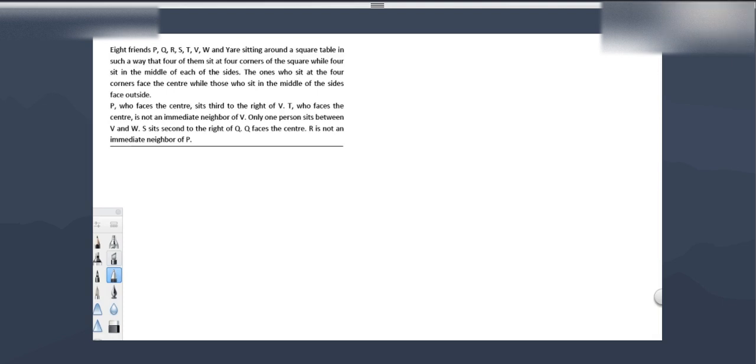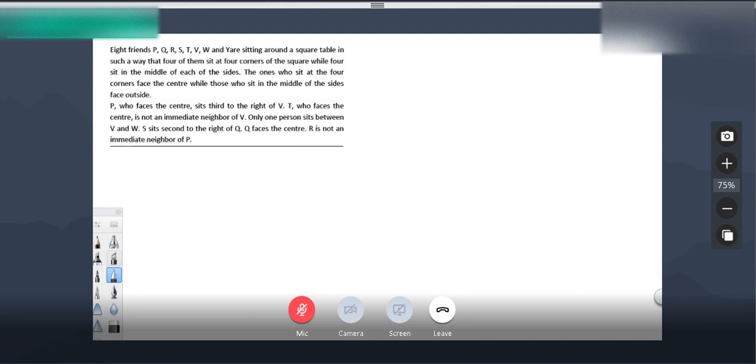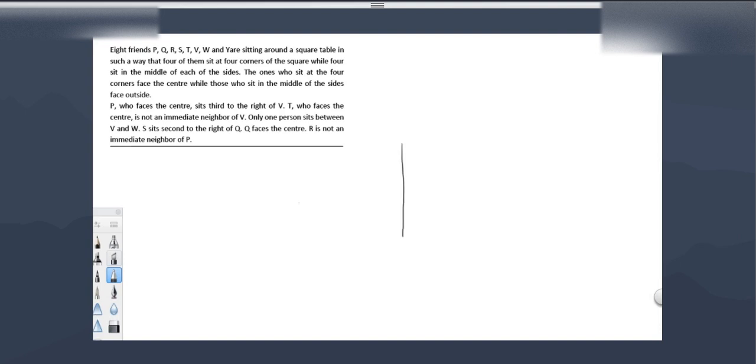Sorry, okay. Previous one is similar. I'll explain this. Eight persons. Similarly, those who are sitting in the corner are facing the center.